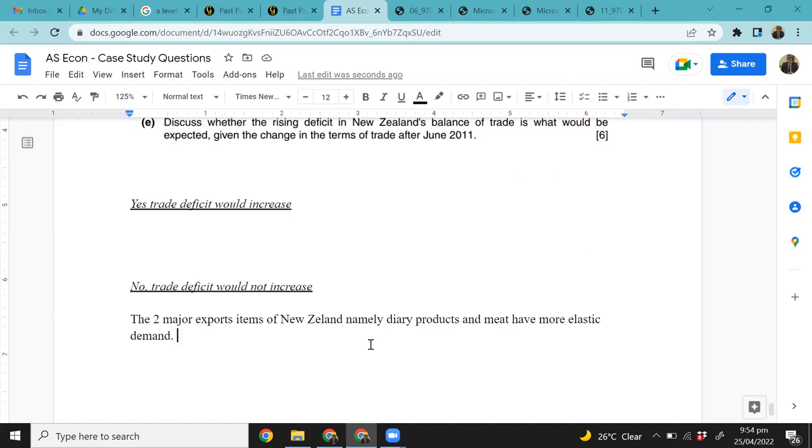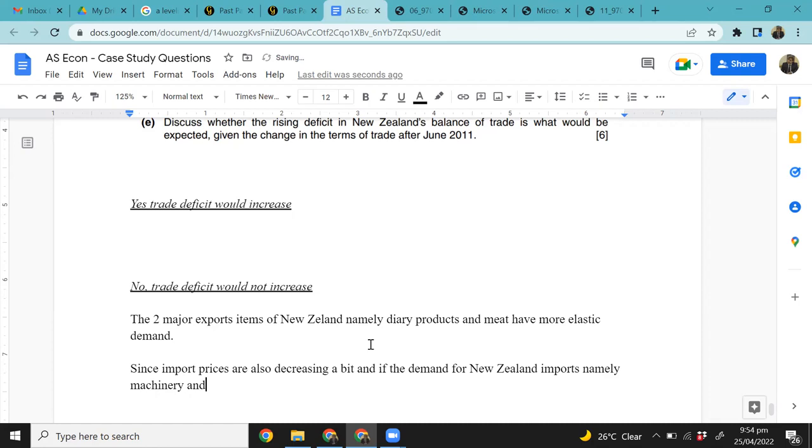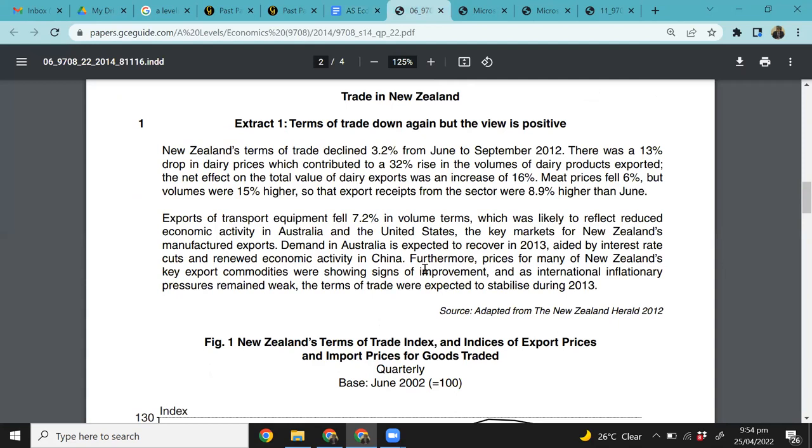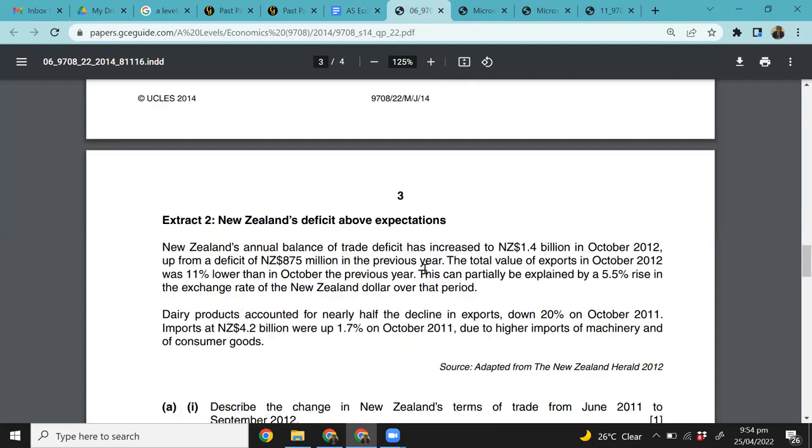Secondly, since import prices are also decreasing a bit, consider the demand for New Zealand imports. What are the products that New Zealand imports? Namely machinery. I'll show you, it's mentioned over here.